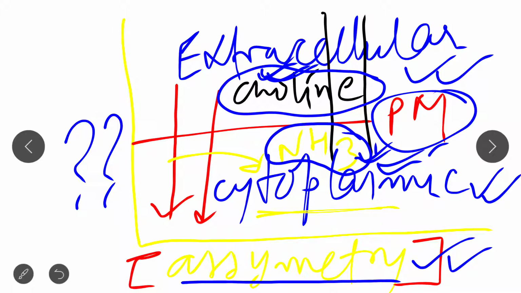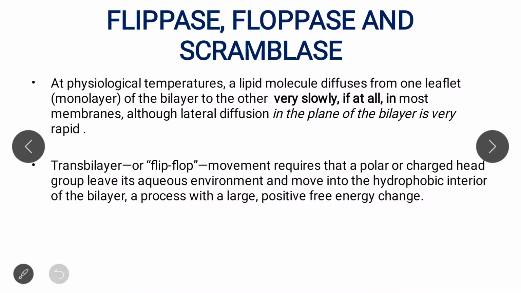That's why I first made you clear about this topic, and drew a simple diagram to make it clear. Now we should read what flippase is, what floppase is and what scramblase is. See, if transbilayer movement happens without catalysis by these proteins, then the movement would become very slow, because the diffusion process becomes very slow.